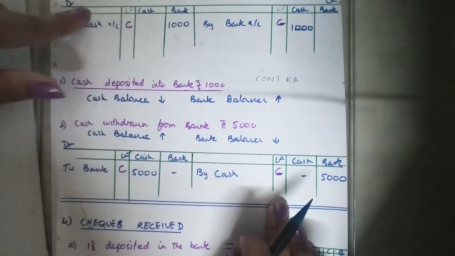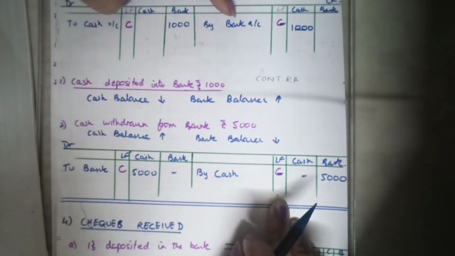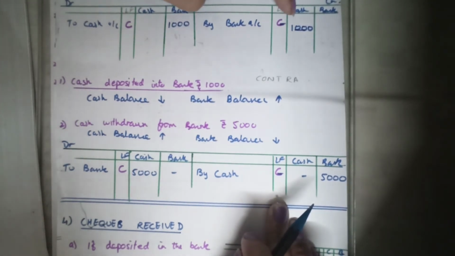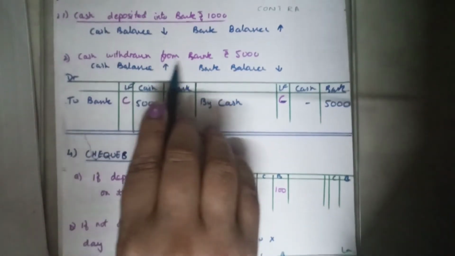Both the transactions are dated on the same date. Two effects of the same transaction take place. On one side cash is going out, and on the other side bank is receiving it. So cash deposited in the bank: cash column credit side, bank column debit side. Bank column is increasing and the cash column is decreasing. These types of entries are called contra entry. Writing the C for such transactions in the ledger folio is very, very mandatory. It is very important.